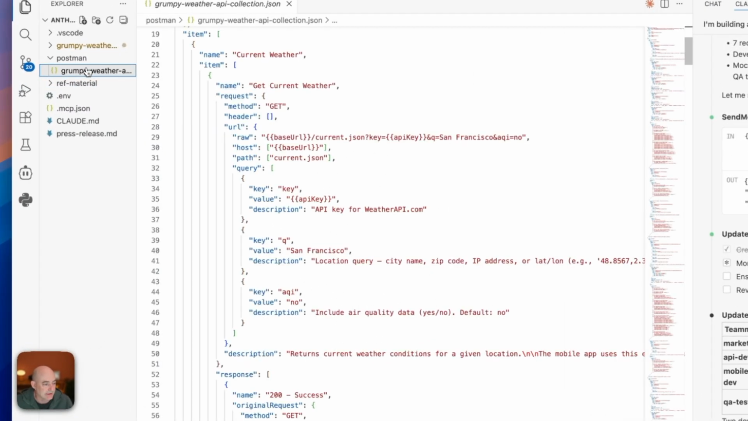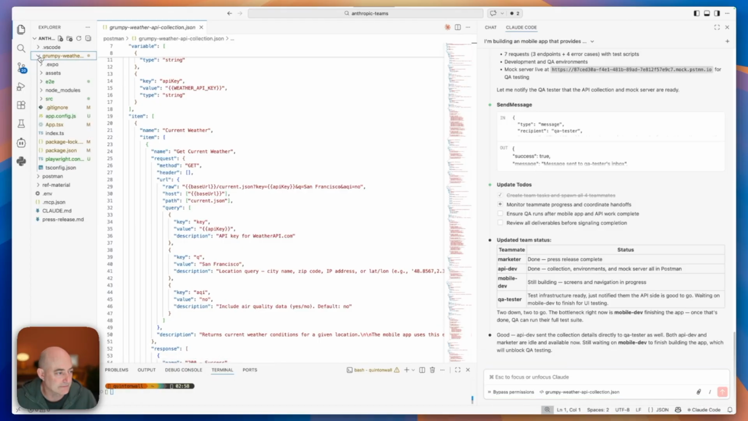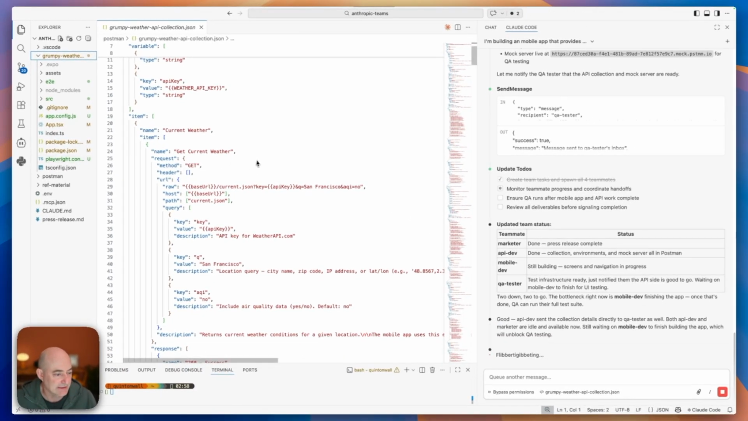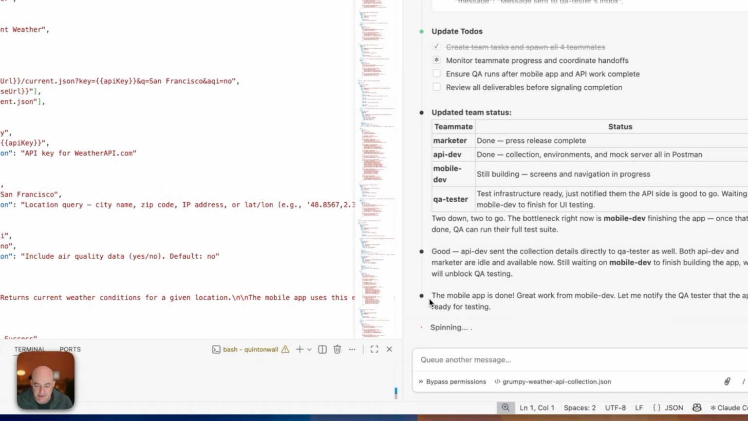Let's have a look and make sure that everything looks good. Yes, that's looking great from an API collection. I want to make sure that that is pushed into Postman and managed correctly. Mobile dev is still writing away. I can see that it's very quickly building an app and a service for me. It has Playwright inside here, so I know it's doing what I asked it to do. And it looks like the mobile app says it's done.